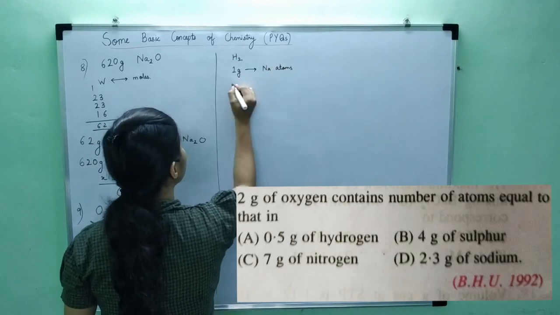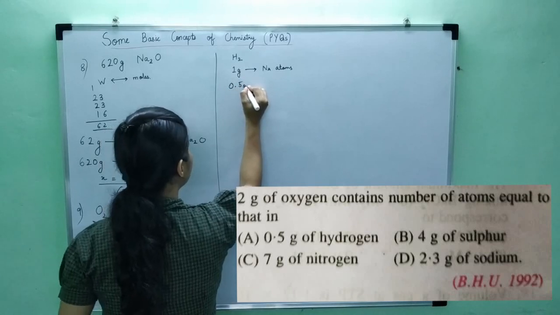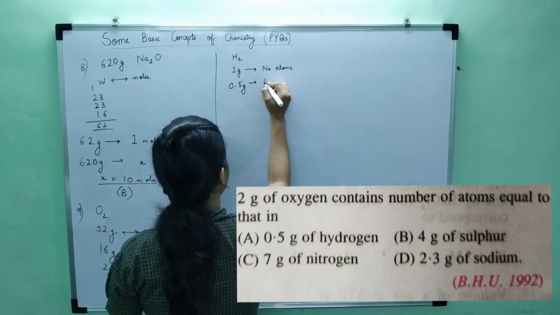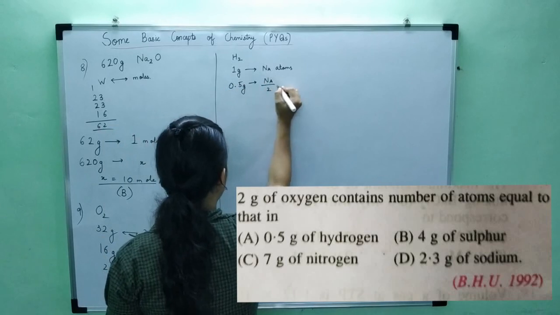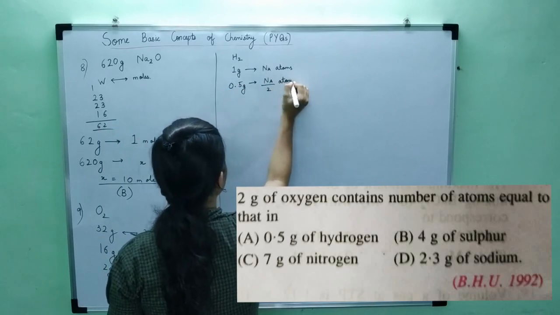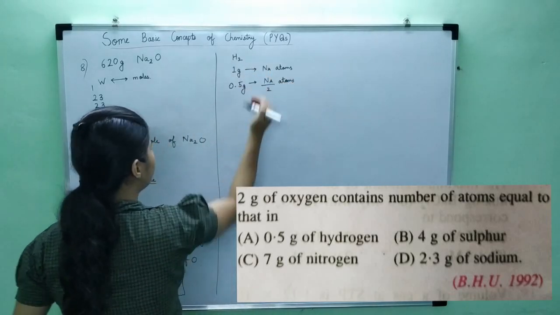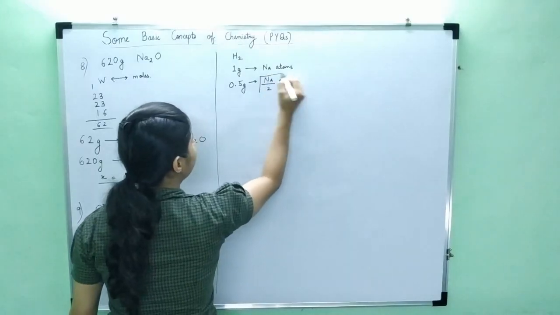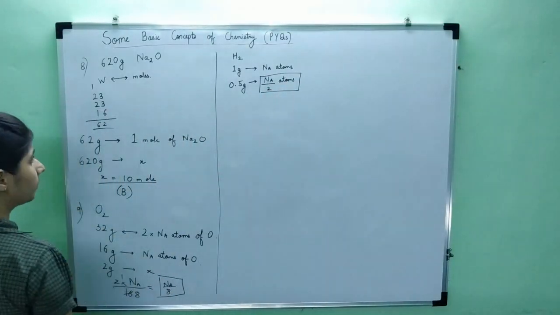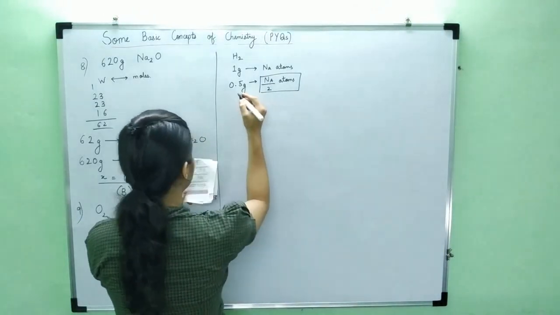So 0.5 grams is what is asked. How much will that contain? That will also contain Na by 2 atoms, because we are dividing this by 2, so this will also get divided by 2. So this contains Na by 2 atoms. This is not equal to Na by 8 atoms. Let's look at the next option.